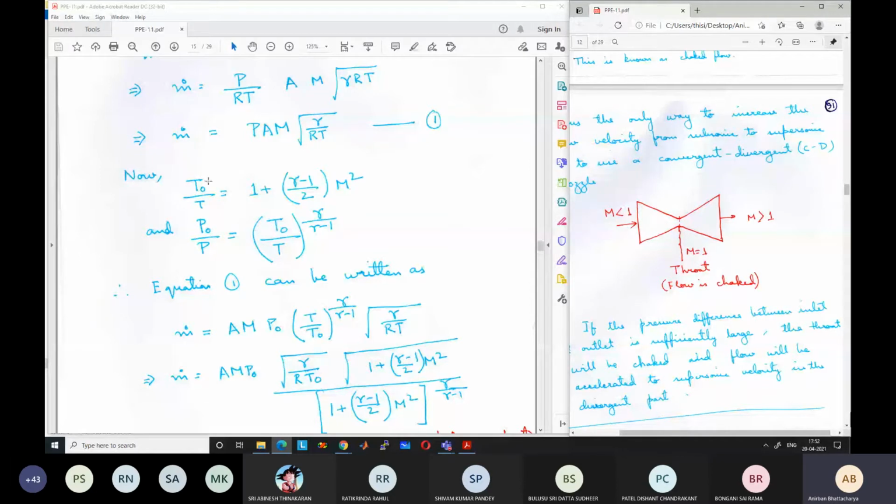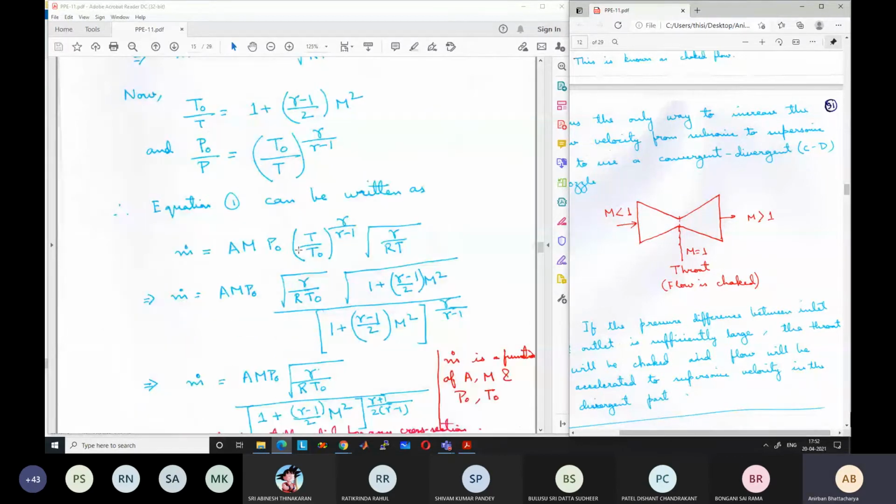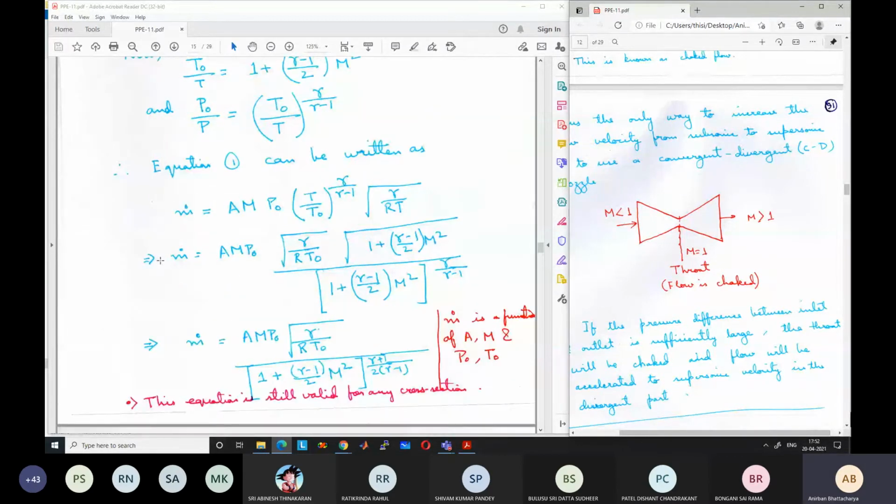By some algebraic calculation, you can write this expression: m dot is equal to A M P0 root over gamma by RT0 into root over 1 plus gamma minus 1 by 2 M square, divided by 1 plus gamma minus 1 by 2 M square whole to the power gamma by gamma minus 1. It looks complicated, but actually it's just one step, just replacing the value.